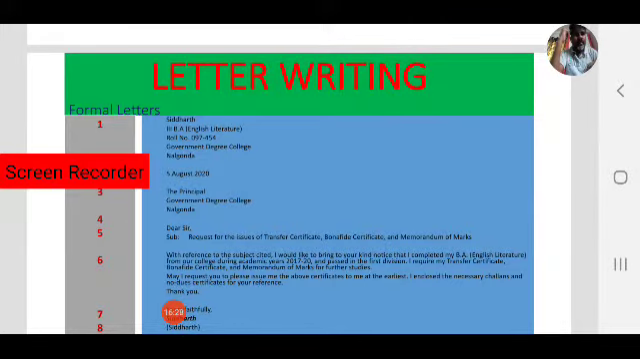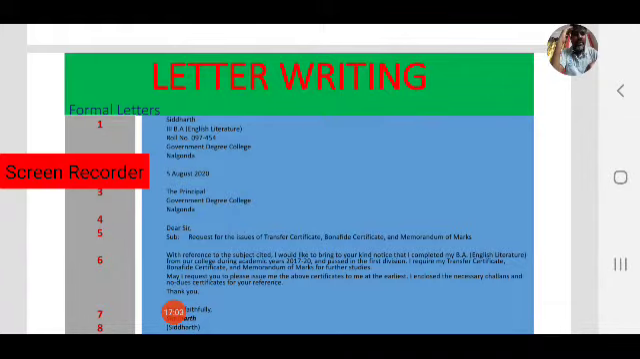Read once again. Siddharth, 3rd BA English Literature, roll number 097454, Government Degree College, Nalgonda, 5 August 2020. The Principal, Government Degree College, Nalgonda. Dear Sir, Subject: request for the issue of transfer certificate, bona fide certificate and memorandum of marks.